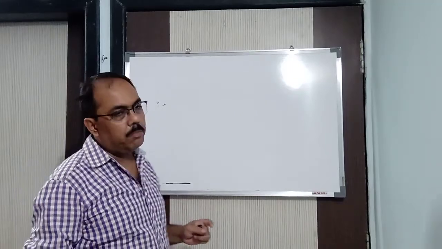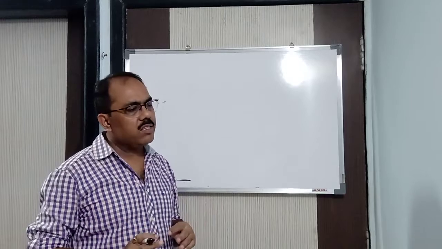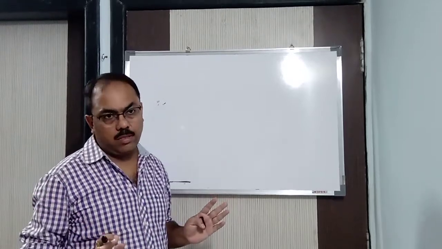Next we'll come to the branches of organic chemistry. Got it? What are the different branches? Means we'll see the classification of the organic compounds. We can say that. Okay.